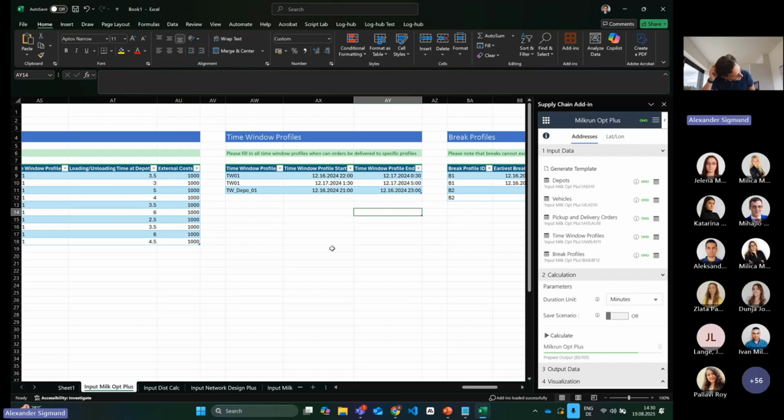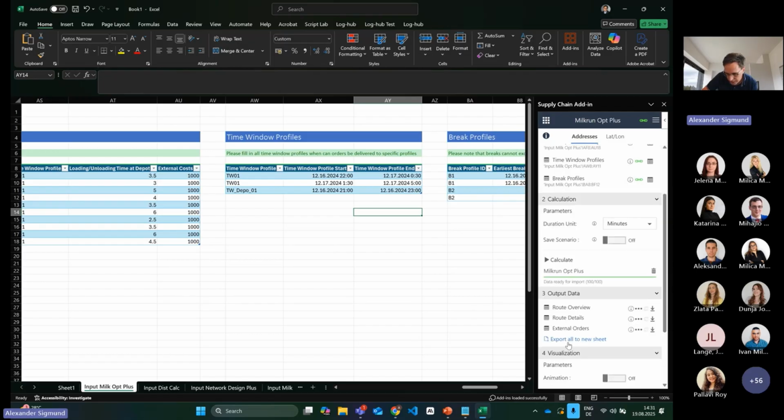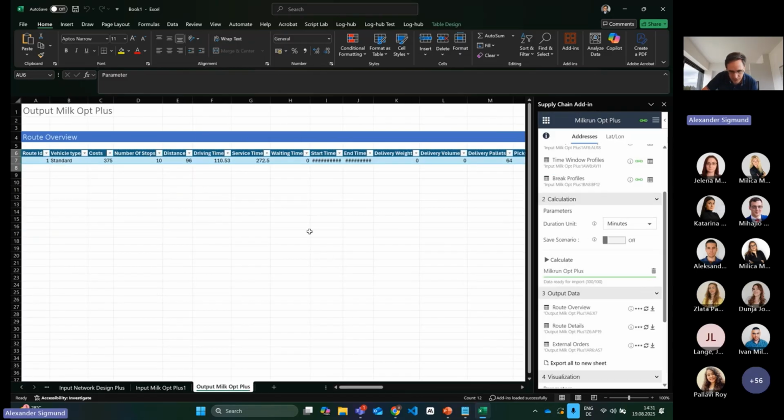It's actually the topic that the route optimization itself is trying to minimize the costs, right? And each vehicle has a certain fixed cost. And that's why the optimizer is trying to utilize the vehicle as best as possible. So here, for example, I built up specifically a case that I want to demonstrate.